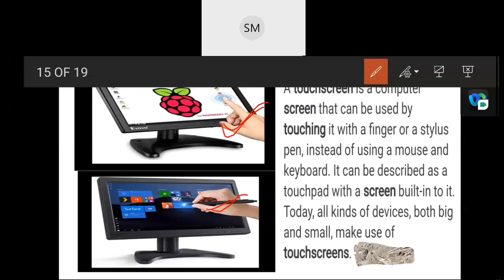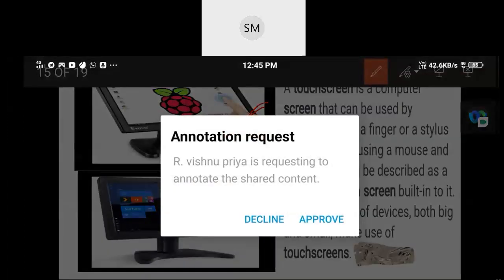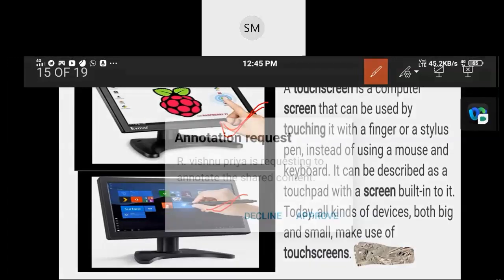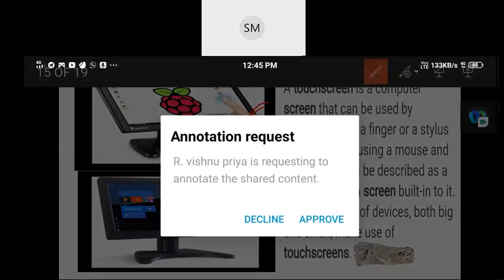Okay, I'll come to that. What is the usage? I said how easy they are to use. Touchscreens can be found in many places, such as smartphones, tablets, smartwatches, personal computers. Touchscreens are also widely used on machines, including ATMs.